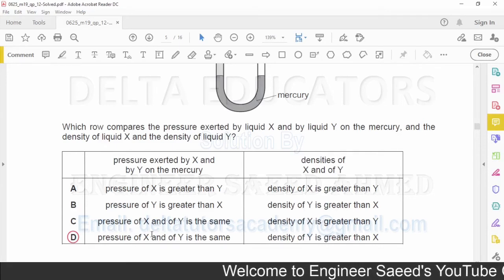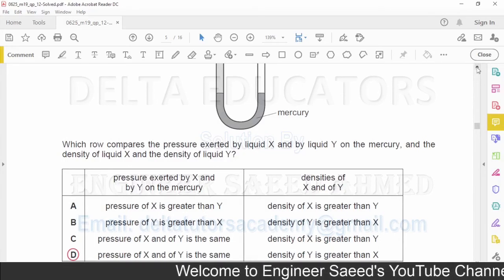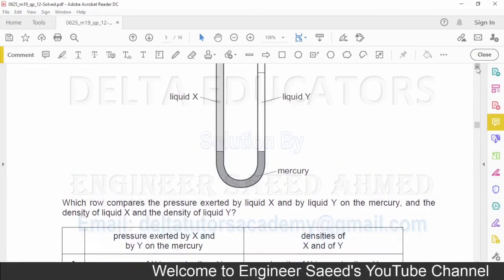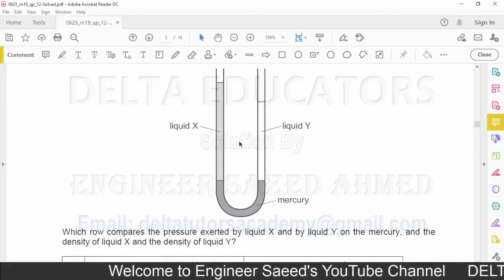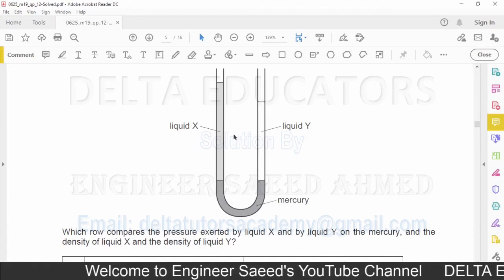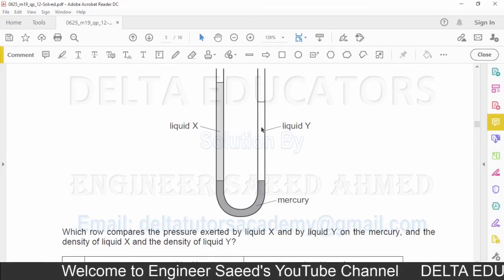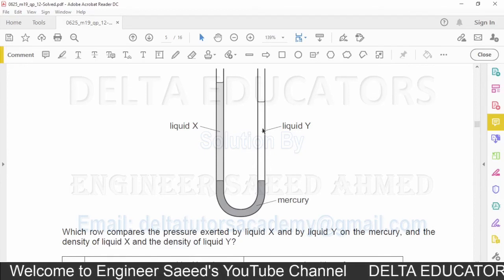Now what about the density? We know pressure is equal to rho g h. Rho is for density, g is for gravitational field strength, and h for height. Now here we are looking that in liquid Y the height is less, and the pressure is the same for both liquids X and Y. Since here height is less and there height is more, definitely the density will be more as compared to the density of liquid X, so that the pressure exerted by both liquids will be the same.